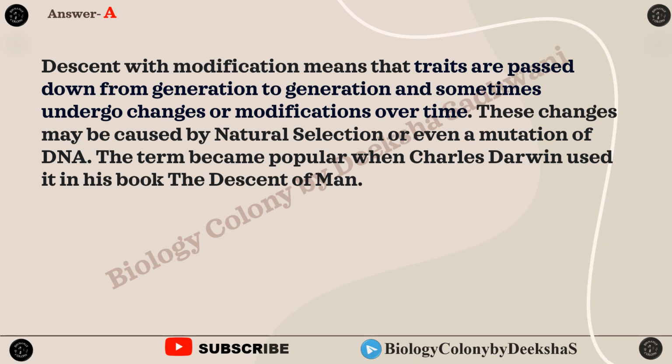So, descent with modification means that the traits are passed down from generation to generation and sometimes undergo changes or modifications over time. And these changes may be caused by natural selection or even a mutation of DNA. This term was popularized by Charles Darwin in his book Descent of Man.